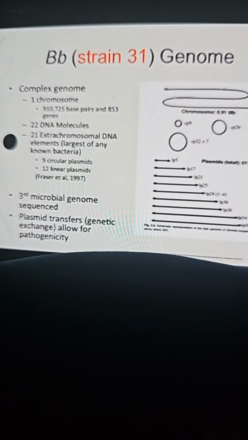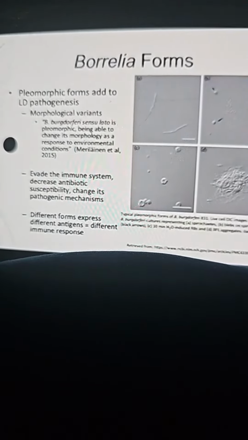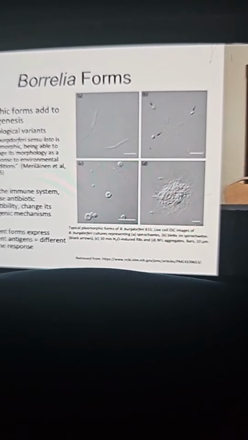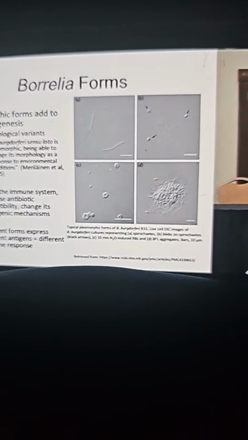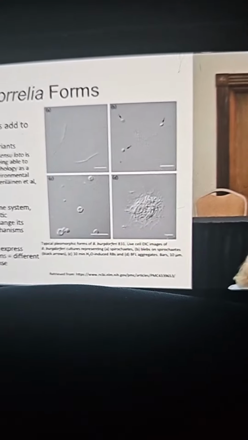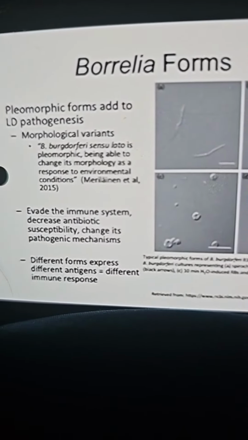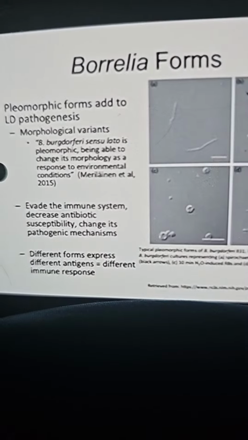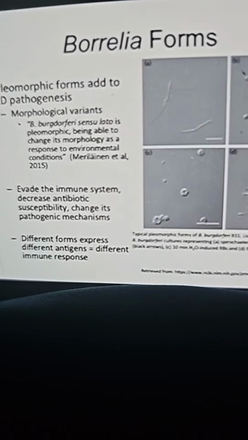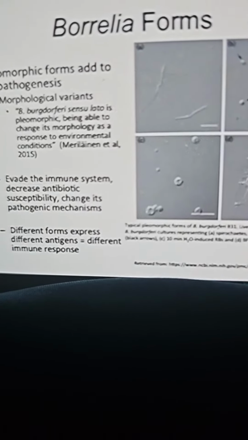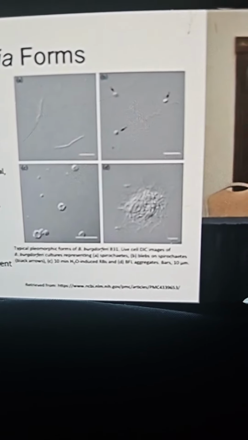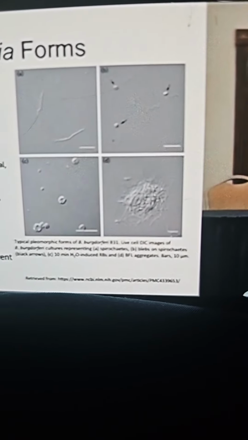So not only is it genetically diverse, Borrelia contains many different forms as well. You probably have heard of forms of Borrelia. Borrelia is considered pleomorphic because it has so many forms. So there are a lot of different morphologic variants. Here's just a little quote from one of the great papers that was published on these forms. Borrelia burgdorferi sensu lato is pleomorphic, being able to change its morphology as response to environmental